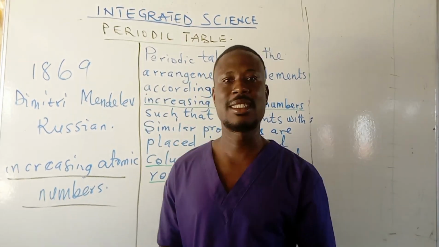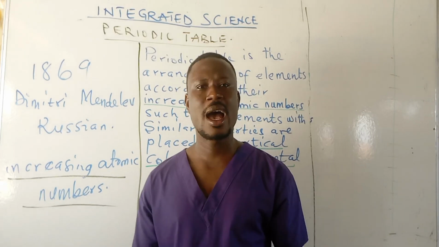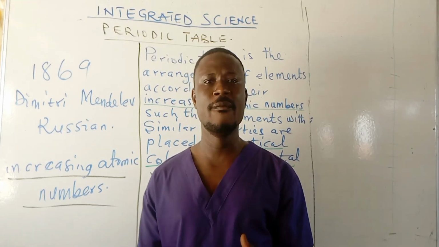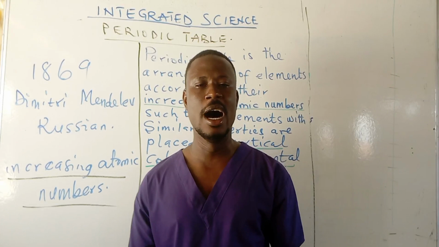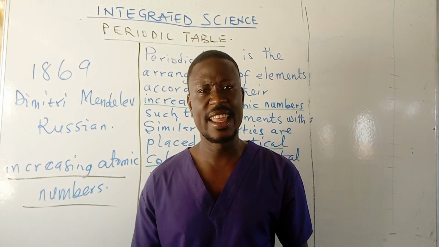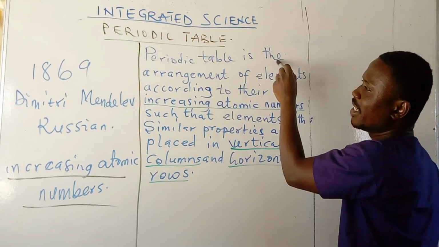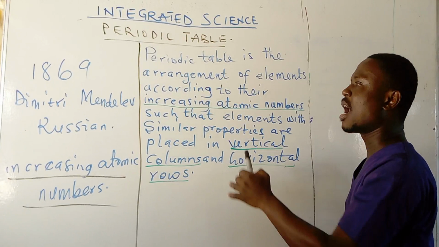I take it again. Periodic table is the arrangement of elements according to their increasing atomic numbers, such that elements with similar properties are placed in vertical columns and horizontal rows.